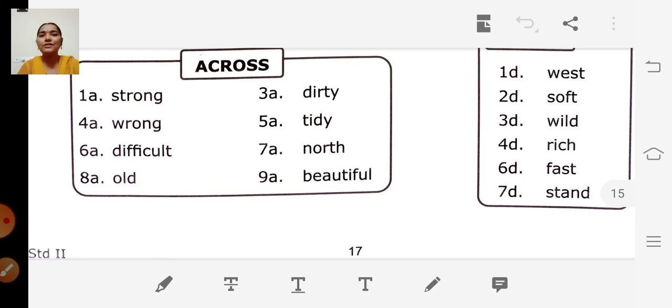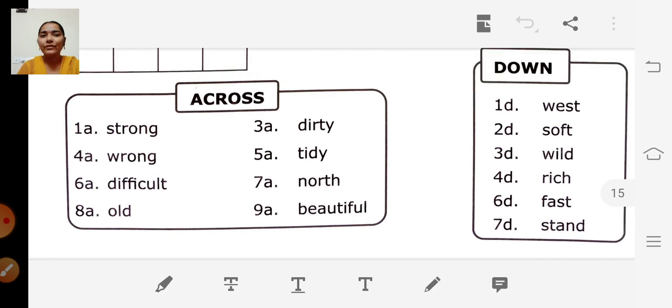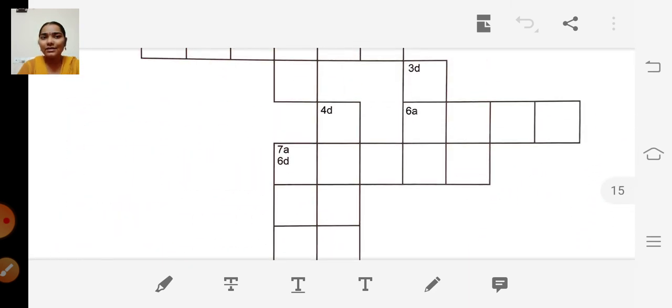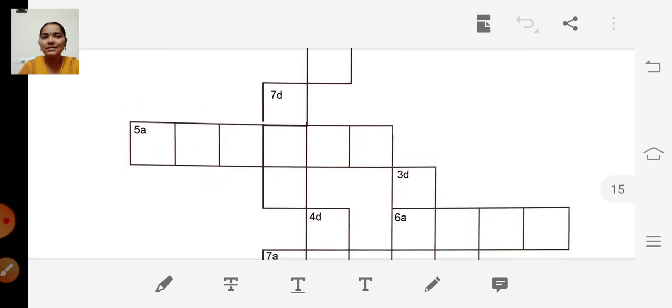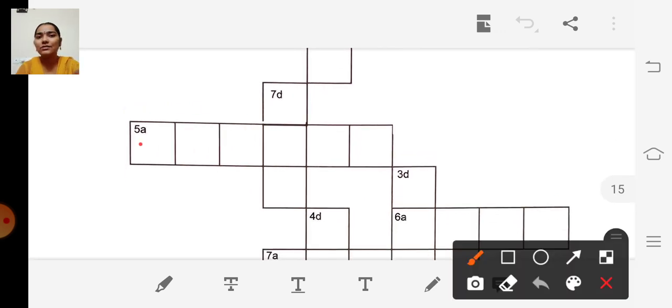So what is the opposite of tidy? It is untidy. So 5A is here. U-N-T-I-D-Y. Untidy. Okay.